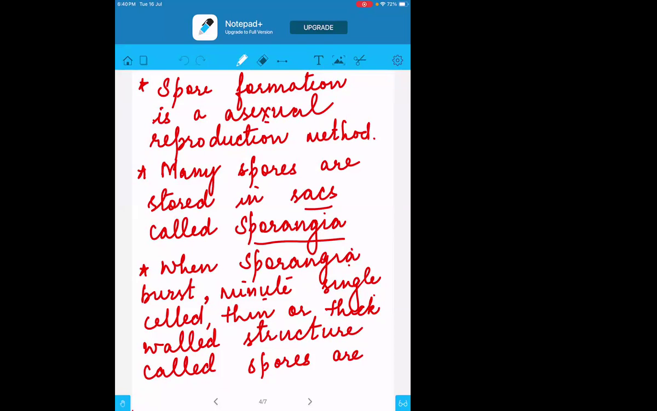Ma'am, in the third point, what did you write in the second line? When sporangia burst, minute single cell, thin or thick walled structures are called spores.